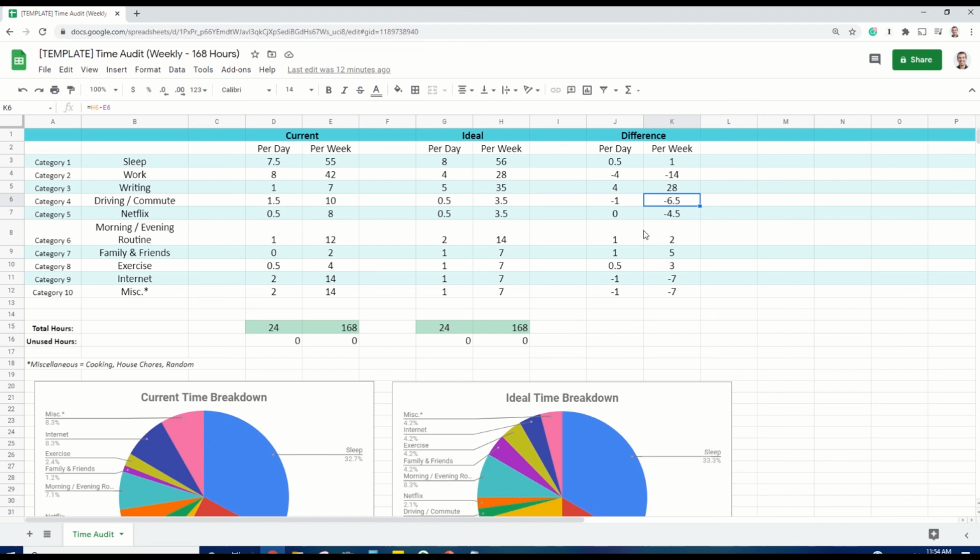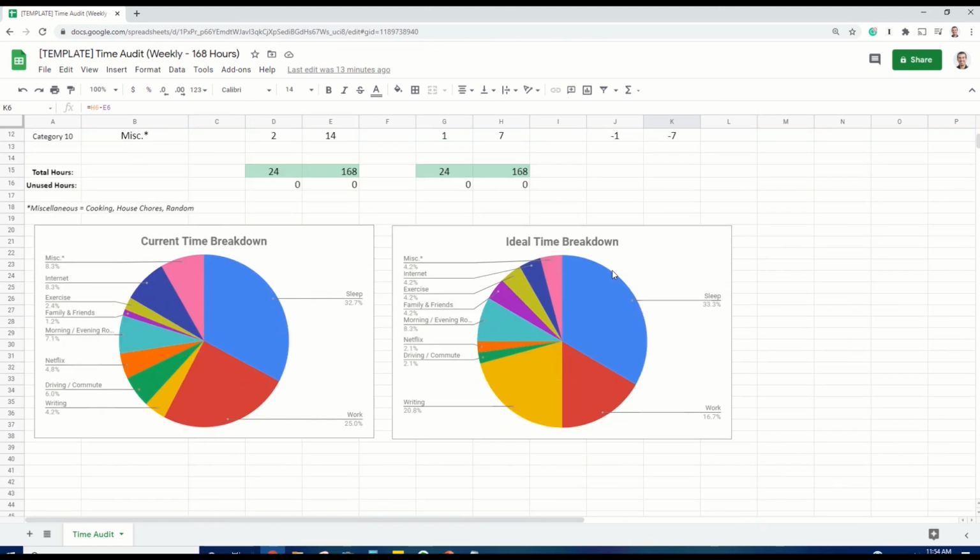The important thing is that I was able to start categorizing my time and zeroing in again on what aspects I could change to make me feel like I was already living the kind of life, the kind of ideal day and week that I wanted to. If you're more of a visual person, that's why I built in the graphs down here, because I think these are really powerful tools too to help you visualize where your time is actually going.